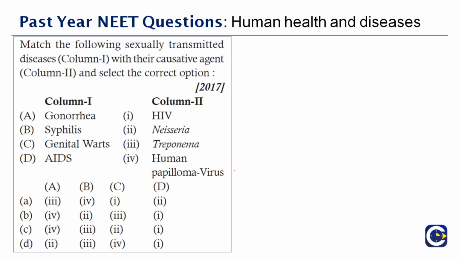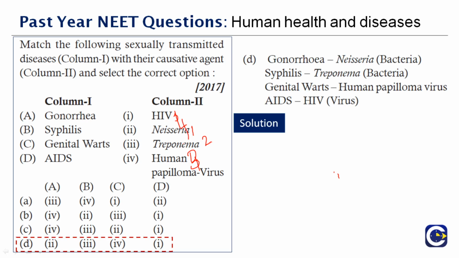Next question here. Match the following sexually transmitted disease with their causative agent and select the right option. Okay, you just have to analyze the columns 1 and 2. Gonorrhea, it goes with Neisseria. A comes here. Neisseria causes gonorrhea. Syphilis is caused by Treponema pallidum. AIDS is caused by HIV. Genital warts is caused because of human papilloma virus. This is 3 and this is 4. Therefore, the right answer to this question is option D.